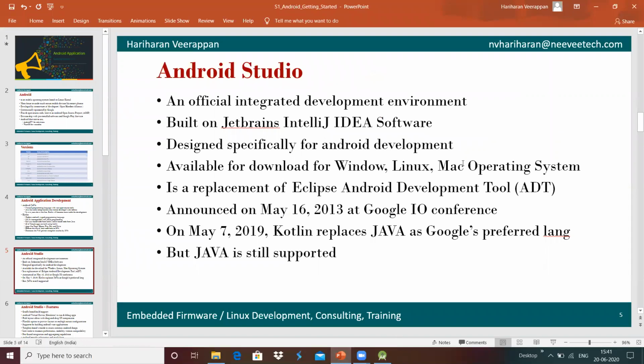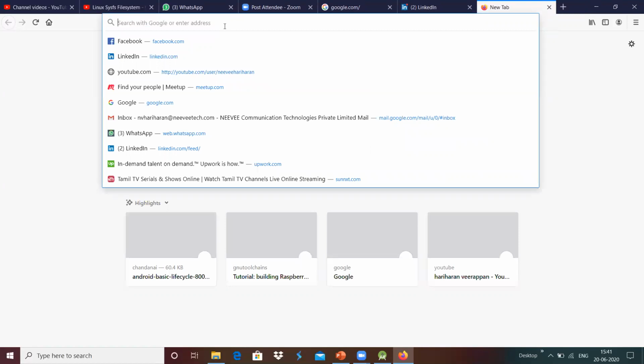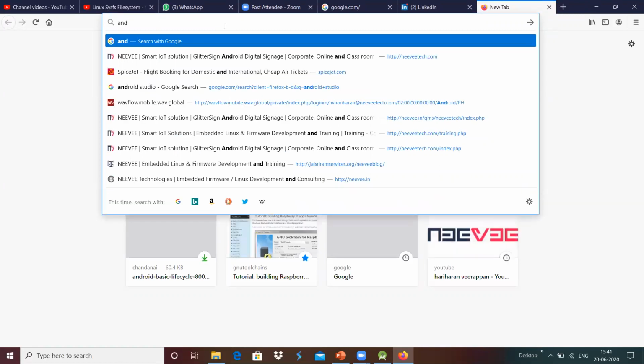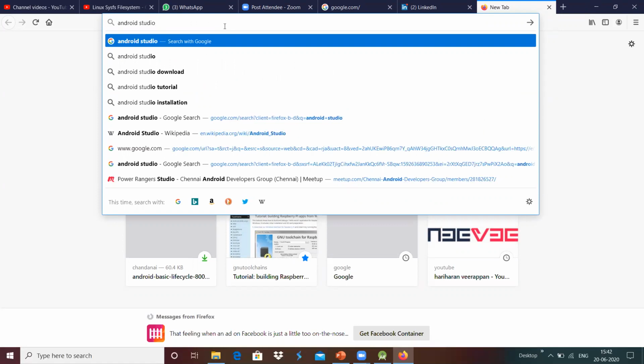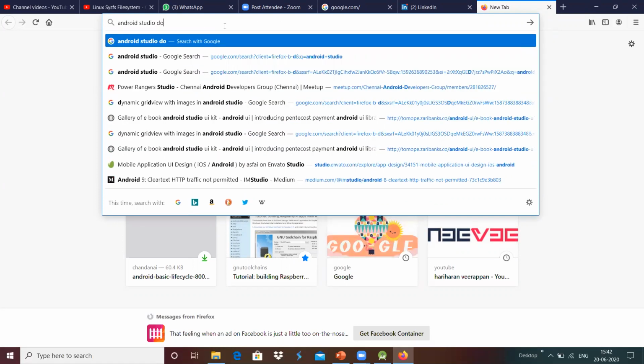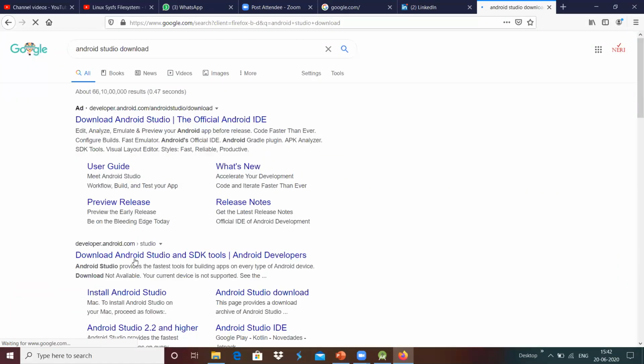Android Studio is completely free, and we can download it from the internet, from developer.android.com/studio.